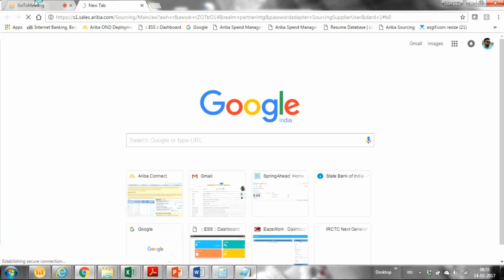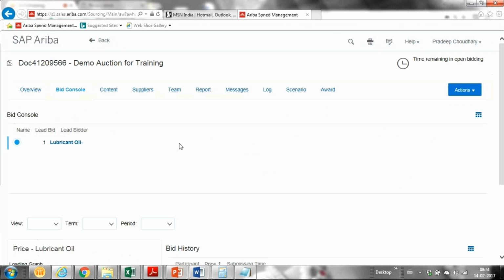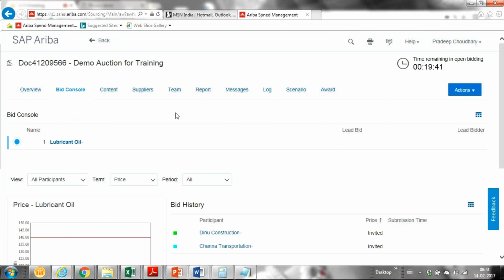Rakesh, for quick projects there are no approvals, nothing. That's the reason we can immediately publish it. As this is a demo project, I did not keep any approval. In upstream we will have very few approvals. For sourcing specifically, we have two types of approval: approval for creation and approval for publish, right? So this is how the bid console looks.